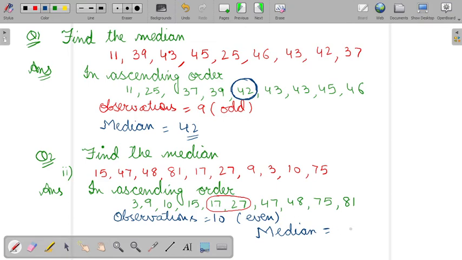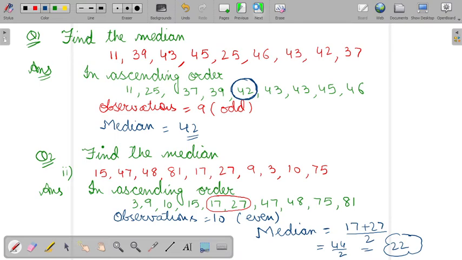Add them together, 17 plus 27, and divide by 2. So it would be 44 upon 2. Cancel it, and you will get 22 as the median here.